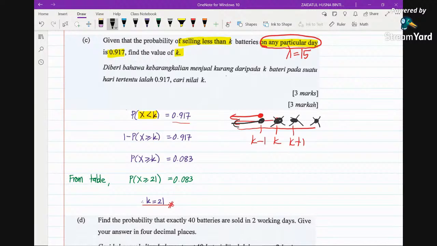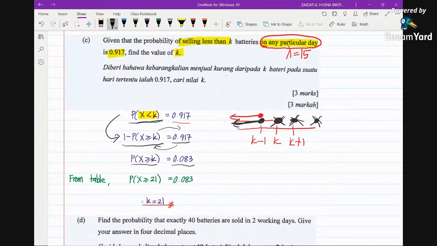So that's why the probability of X less than K is equal to 1 minus the probability of X greater equal K. Because you want K minus 1 to the left, so you don't want from K to the right. Then you just equate with 0.917. You bring this to the right and this probability to the left, so you will have the probability of X greater equal K equals 0.083.